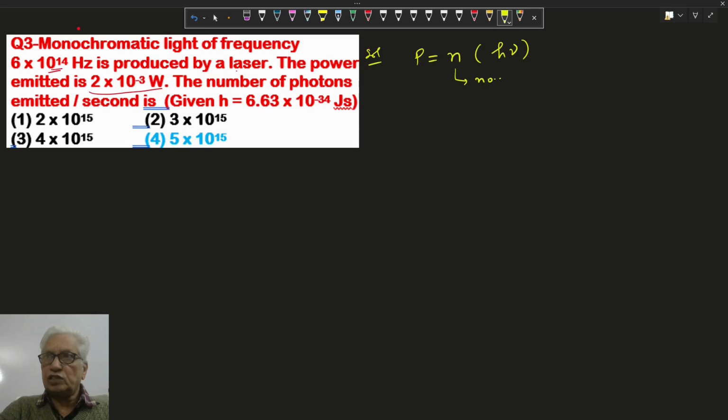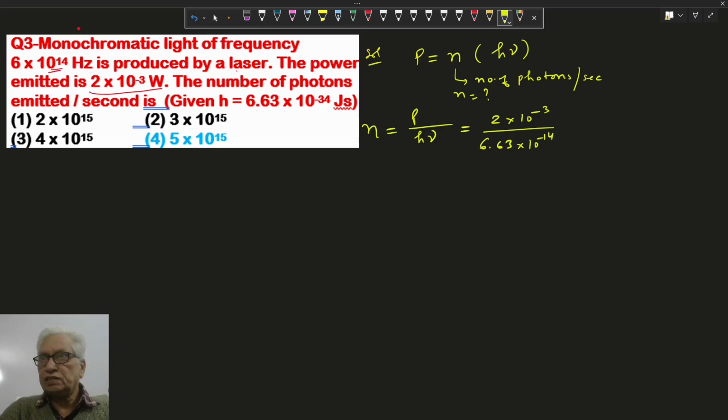So number of photons per second, we have to find out n. So n will be power P divided by h nu. Power is given here 2 into 10 to the power minus 3 watt upon h, Planck constant 6.63 into 10 to the power minus 34, into nu, frequency 6 into 10 to the power 14. If we solve it, comes here 5 into 10 to the power 15 photons per second. So option 4 is correct.